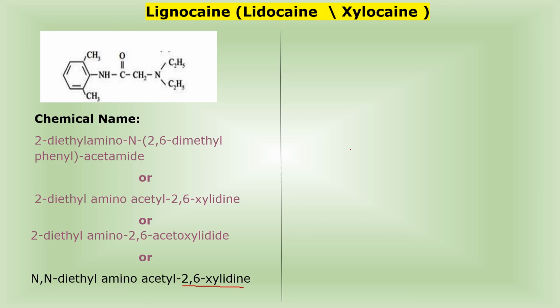This is your 2,6-xylidine, and in this parent structure I have given the numbering, and at this N position two same ethyl groups are present, therefore I have written N,N-diethyl, then the structure of your amino, then the structure of your acetyl, and the basic structure, that is 2,6-xylidine. That is the chemical name for lignocaine. You have to remember all these four chemical names belonging to the structure of lignocaine. This is a common structure, and these are the four chemical names.